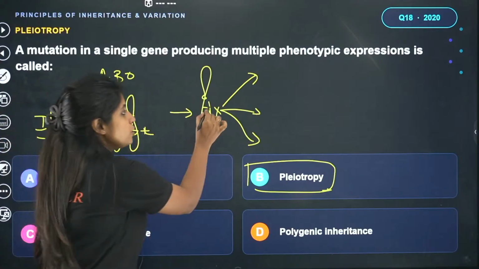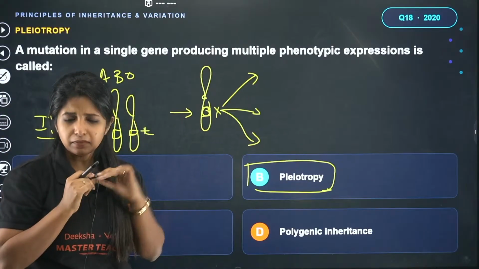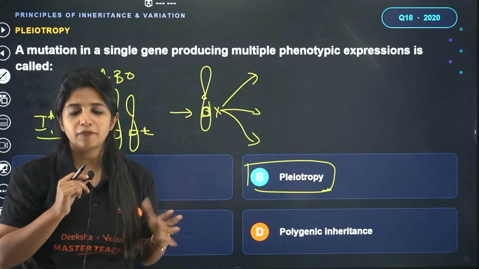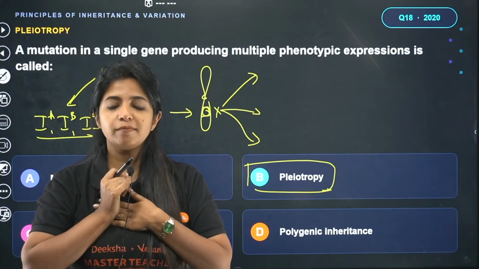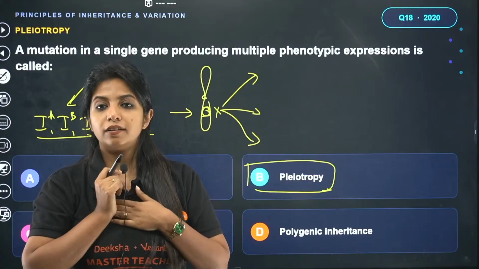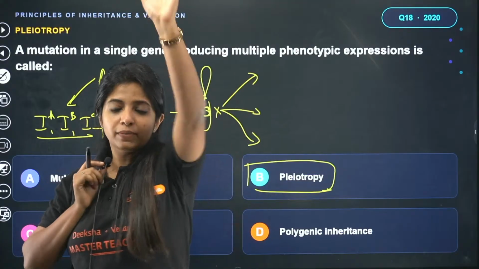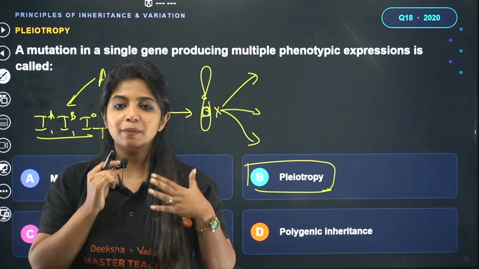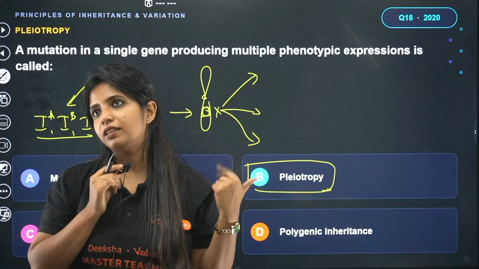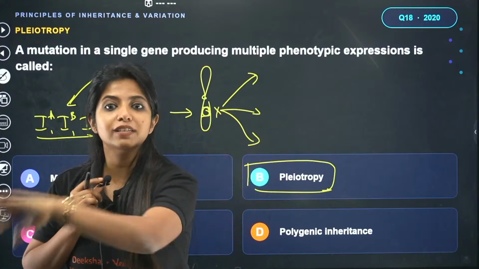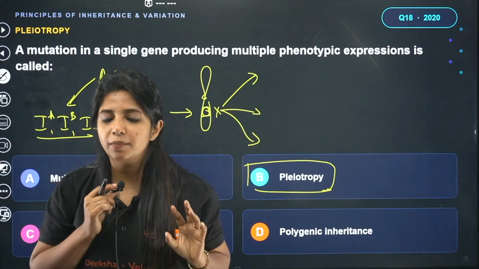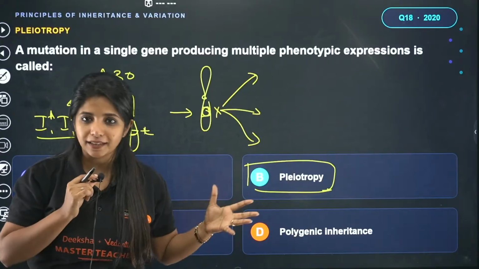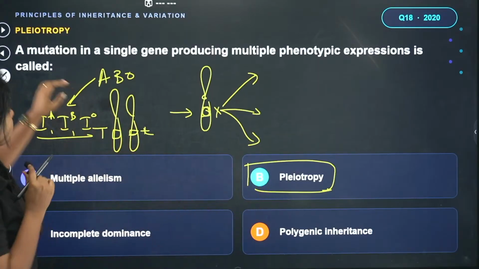Pleiotropy means one gene having multiple effects. If this gene has some mutation, obviously whatever it controls will be affected. For example, suppose I am controlling the foreign department of India, education, and I am the education minister also, and the defense minister also. If suppose I die, what is going to happen? Basically, all of this is going to be affected. That is what I mean over here. One gene having multiple effects. Got it? That is pleiotropy. Done. So B is the answer.